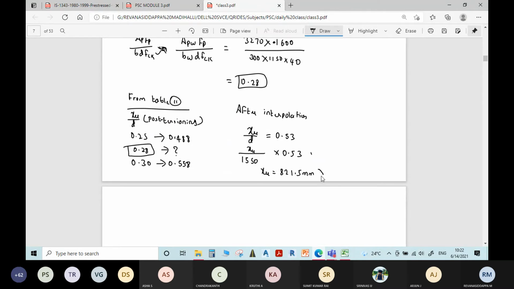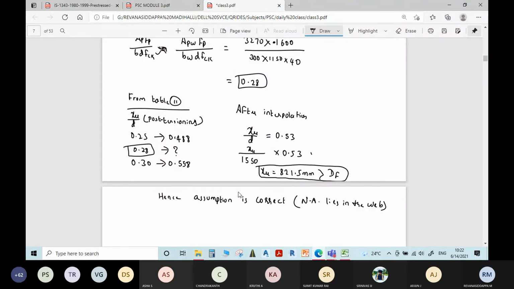Which is greater than depth of flange, hence assumption is correct. That is, neutral axis lies in the web. Okay, neutral axis lies in the web.